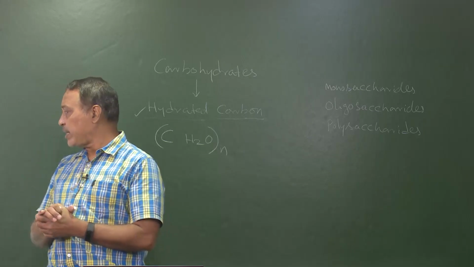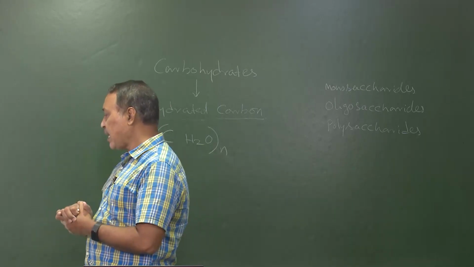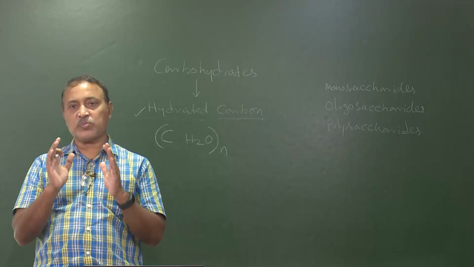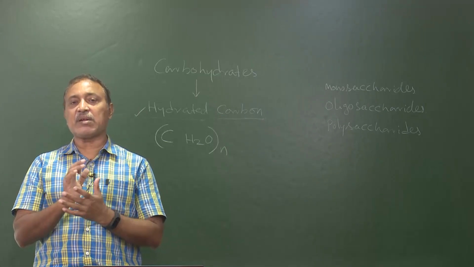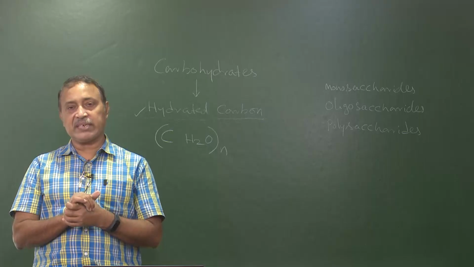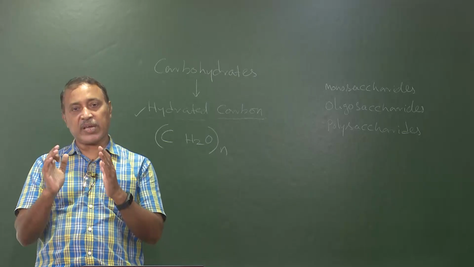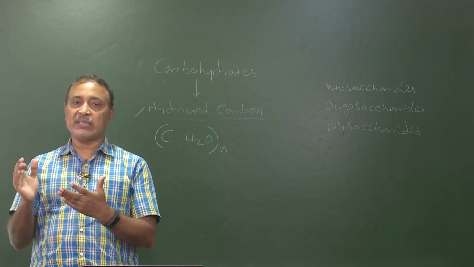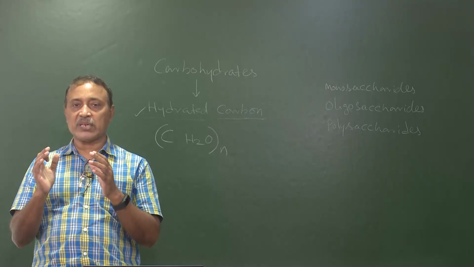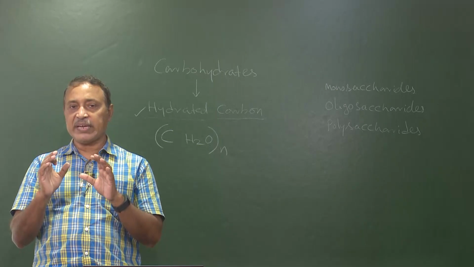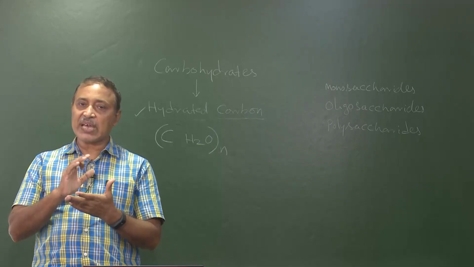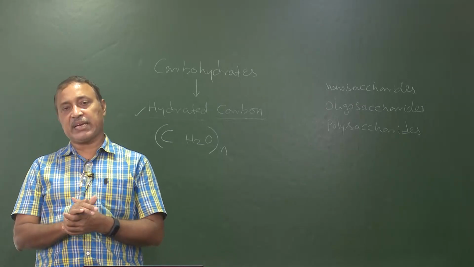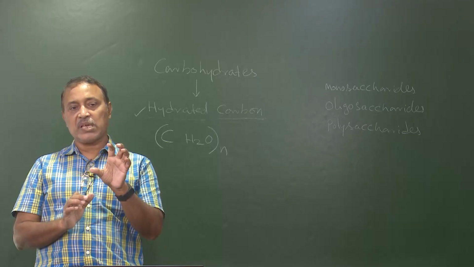Now carbohydrates are the first organic molecules to be made out of inorganic substance. Out of carbon dioxide and water. Carbon dioxide is inorganic. Then add water to it, that becomes carbohydrate. This reaction is the photosynthetic reaction, and out of these carbohydrates, the remaining organic molecules of the body will be made directly or indirectly. But the first source is always the carbohydrate.